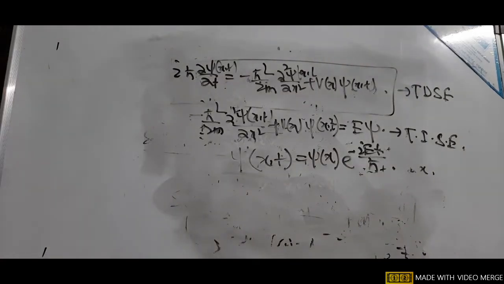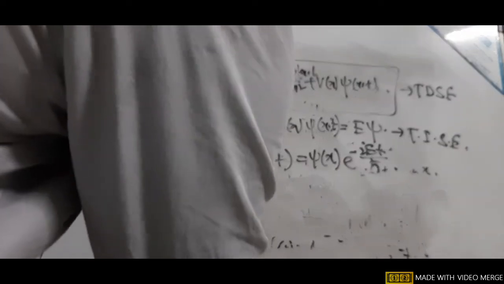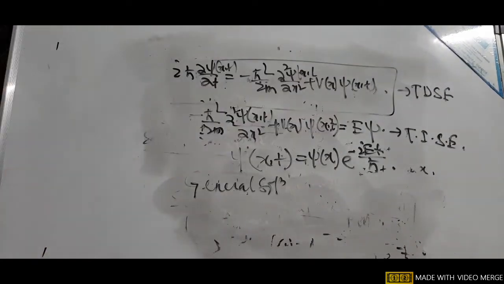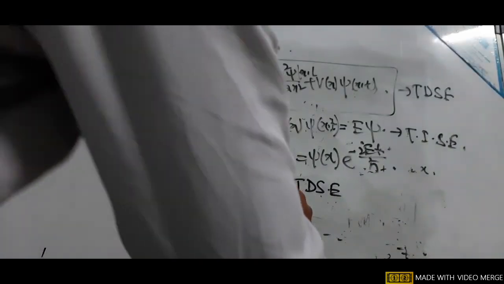Similarly, the system having so many constant energies, so the general solution of the time dependent Schrodinger equation, psi equal to summation over n of Cn constants, then psi n and e to the power minus i En t divided by h.